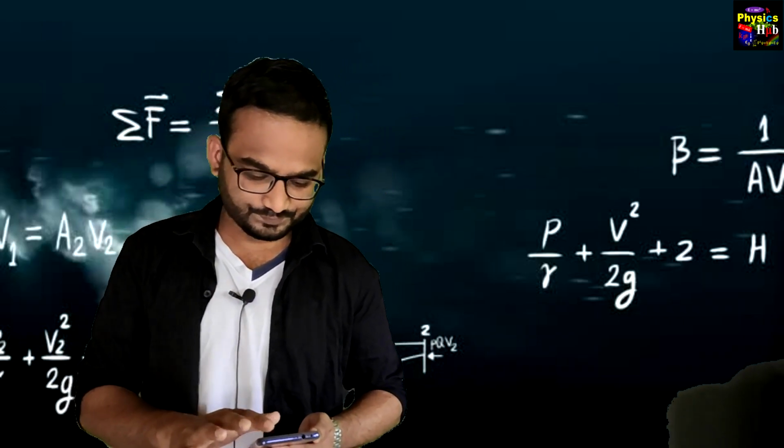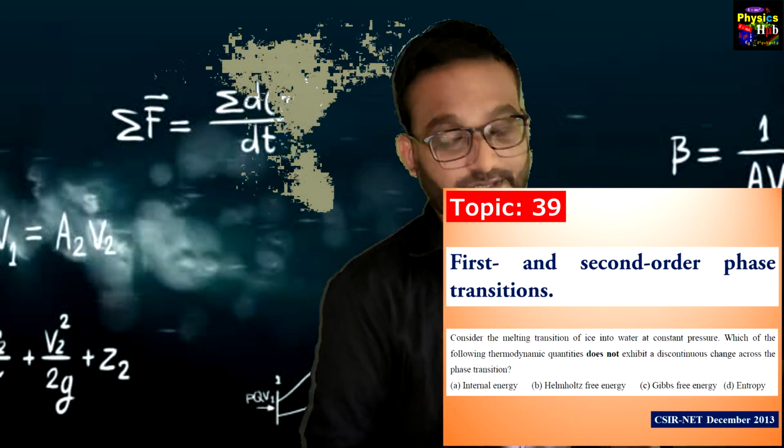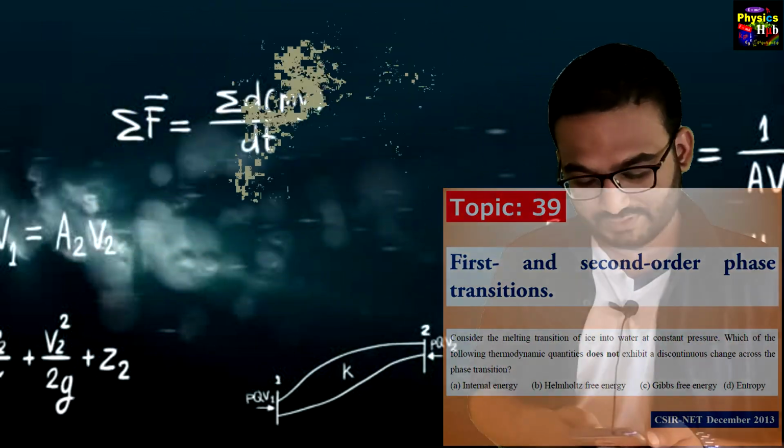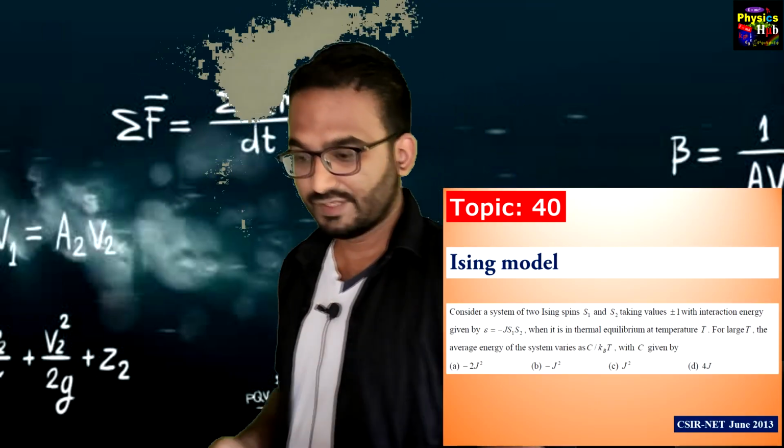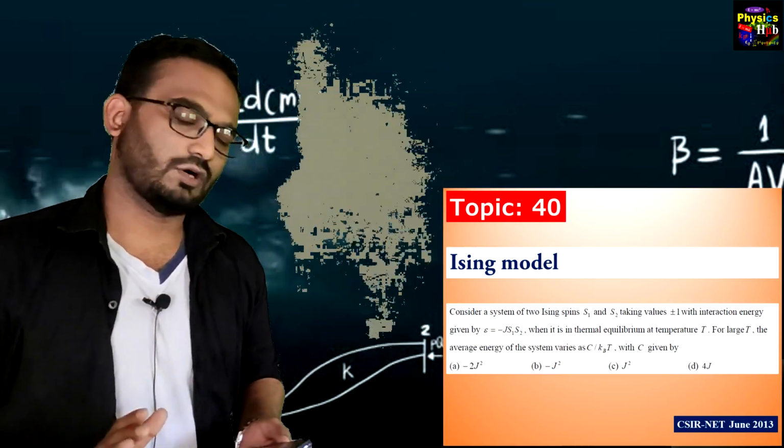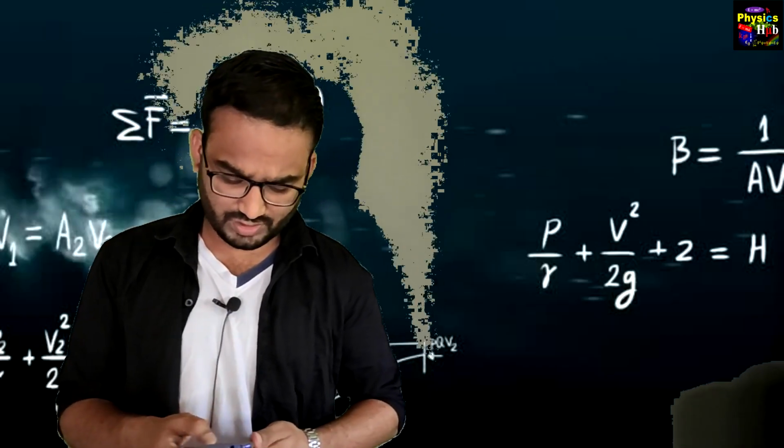Our approach was, we have given you precisely the theory and we have done lots of numericals based on those topics. Topic 39, first order and second order phase transitions. Topic 40, Ising model. The Ising model is a very easy topic and you get a 5 marks question from the Ising model.